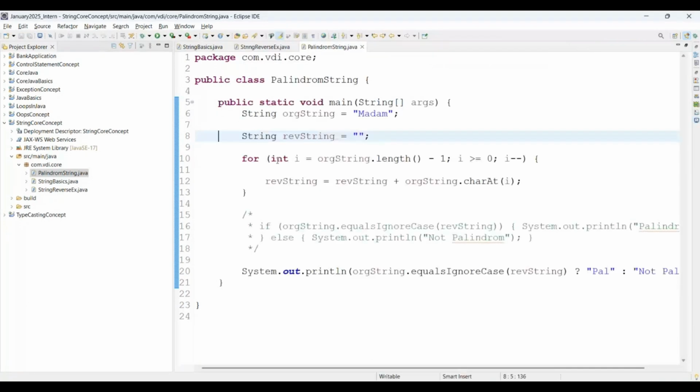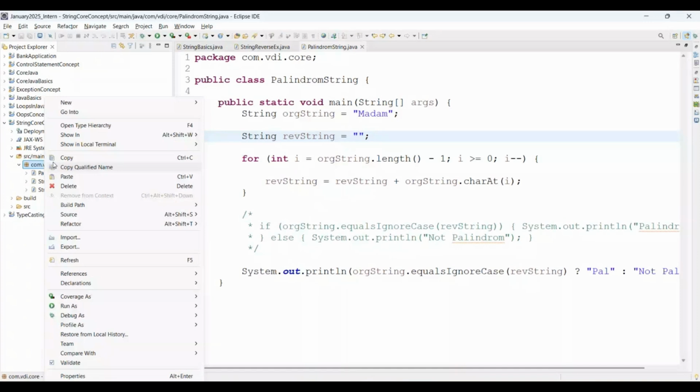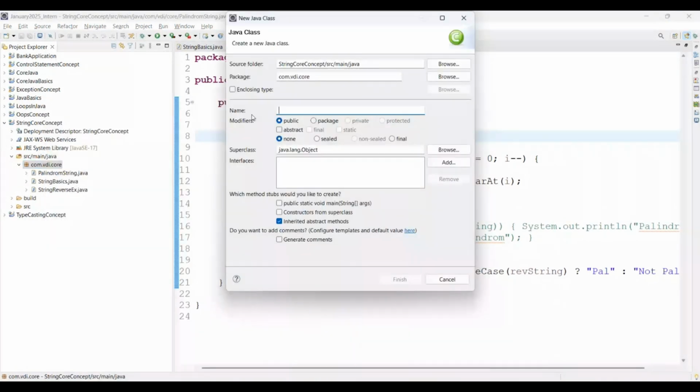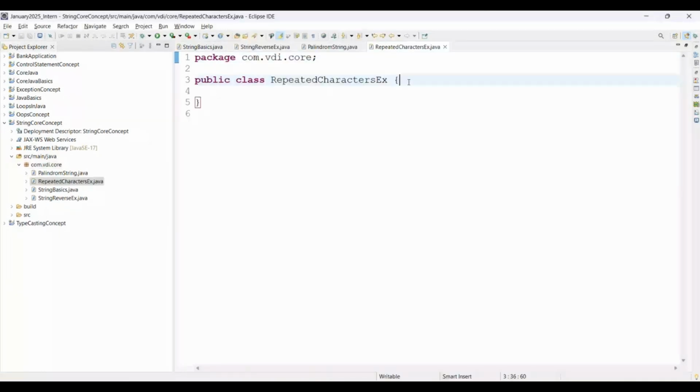Okay, now coming to the next program. In the next program we'll see how, by using a data structure, we are going to find a repeated character with the number of occurrences from a string. Here I'm giving the class name RepeatedCharacters example. We are just going to add our main method.